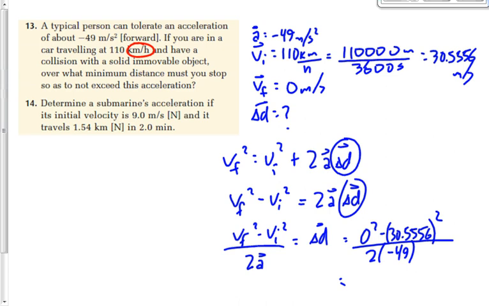Everybody have that? I get negative 933.6419 divided by negative 98. So let's divide that by negative 98. I get 9.5.